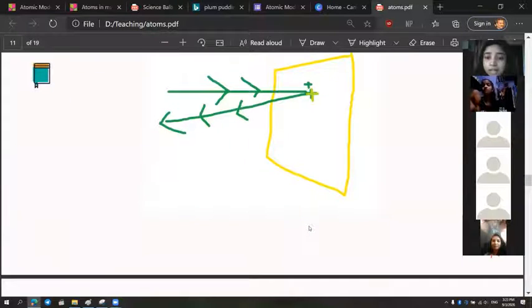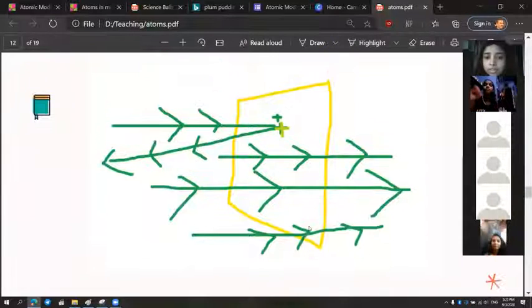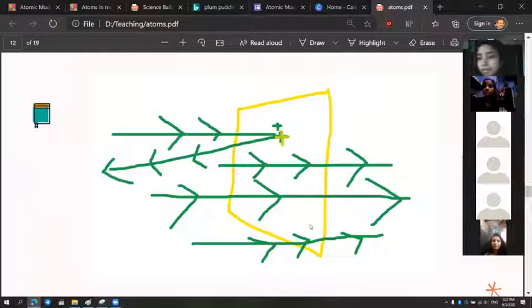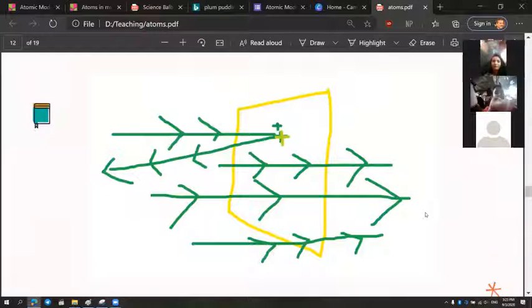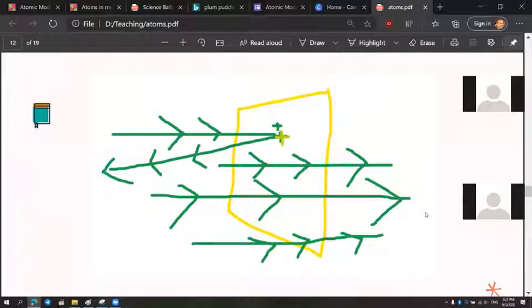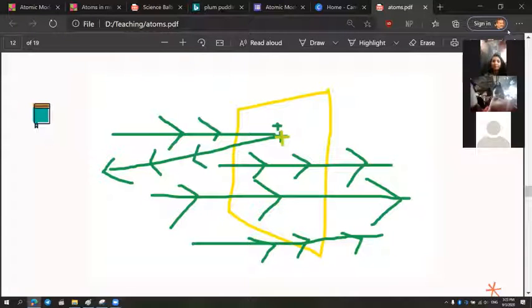But what he actually saw, what did he actually see from this picture? You can tell me. Mehak, would you like to guess what he saw?